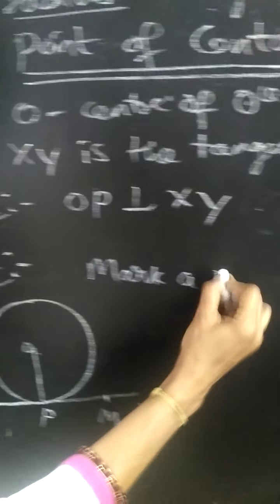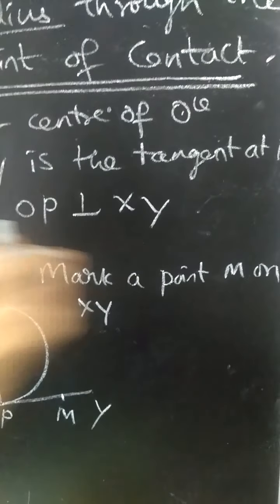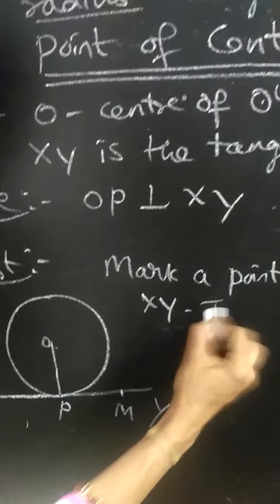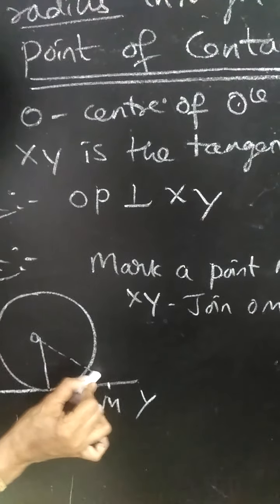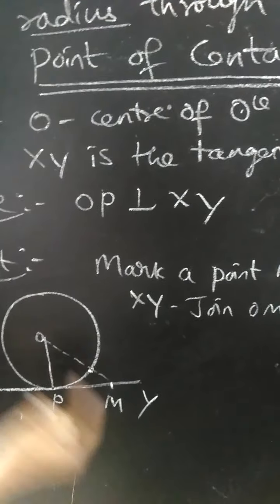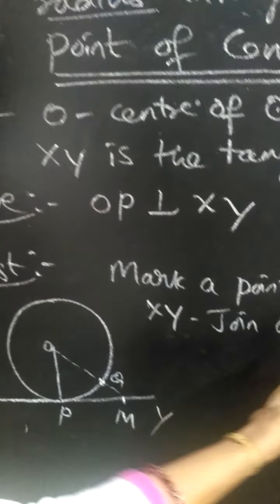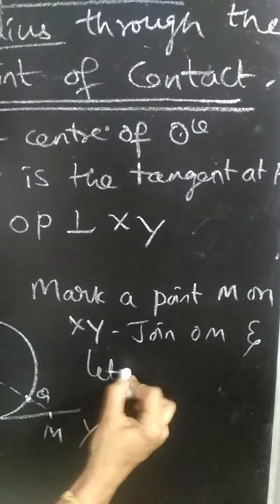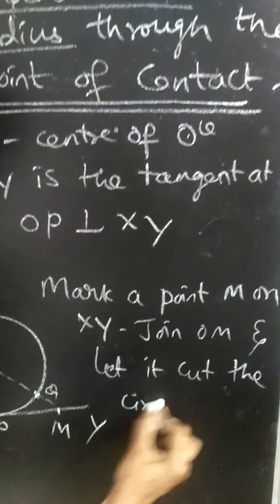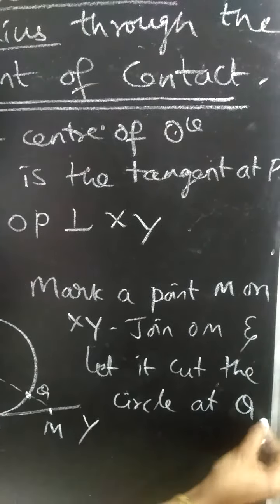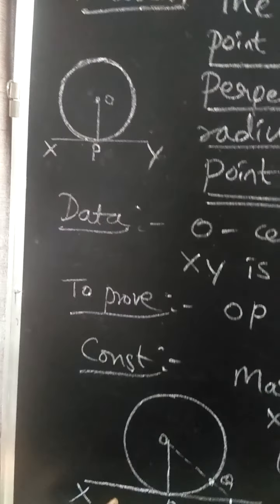Mark a point M on XY. Now join OM. When you join OM, you see that it passes through the circle, and mark that point as Q. Join OM and let it cut the circle at Q. So now three steps are ready: data, to prove, and construction.